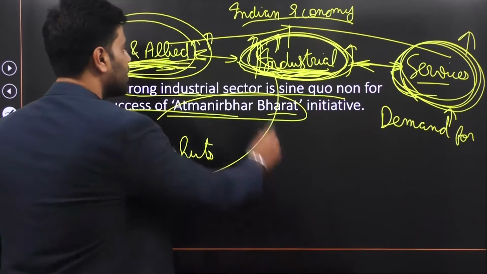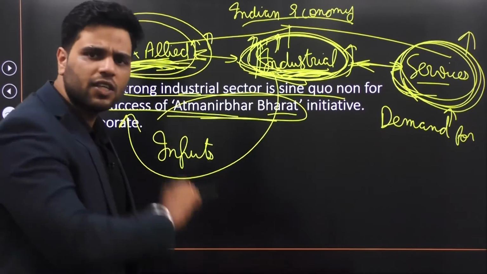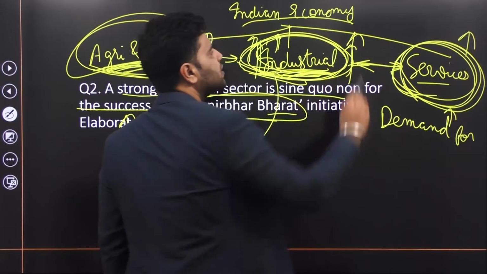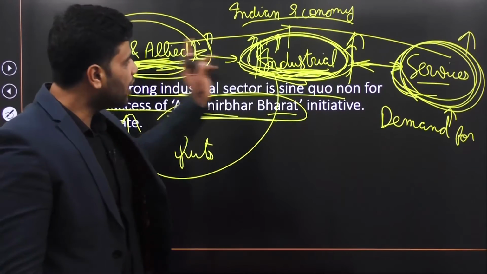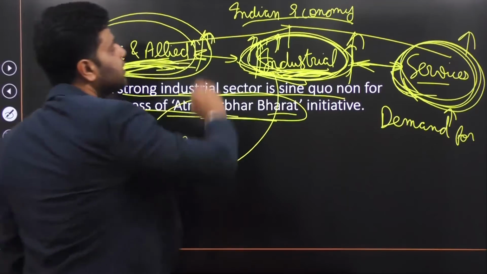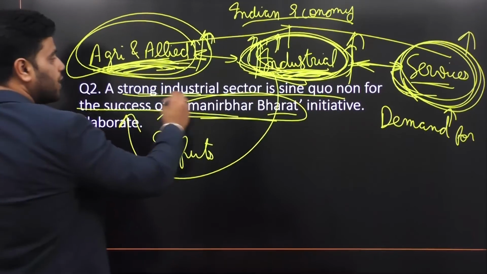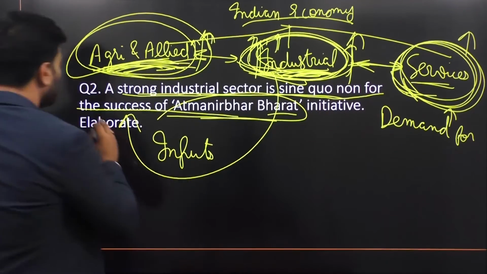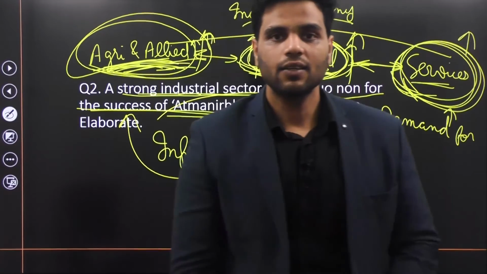So in a sense, if Atmanirbhar Bharat initiative becomes successful in improving industrial sector, well, it will benefit the entire economy, because a flourishing industrial sector is absolutely essential, critical for agriculture sector as well and services sector as well. Hence this line, a strong industrial sector is sine qua non for the success of Atmanirbhar Bharat initiative, is correct.